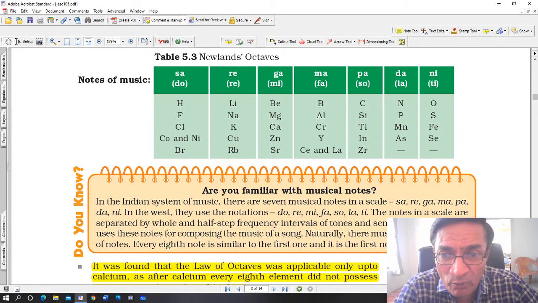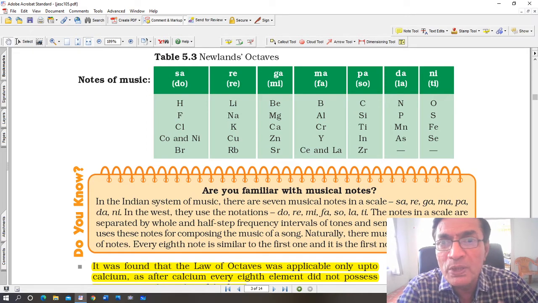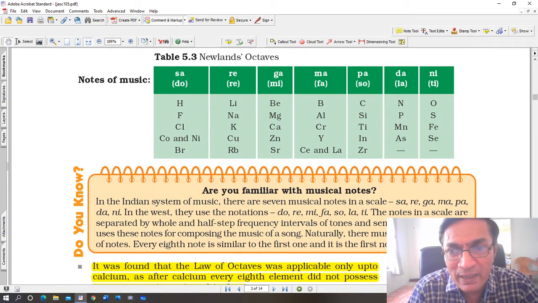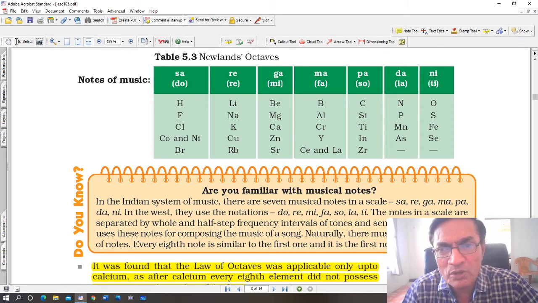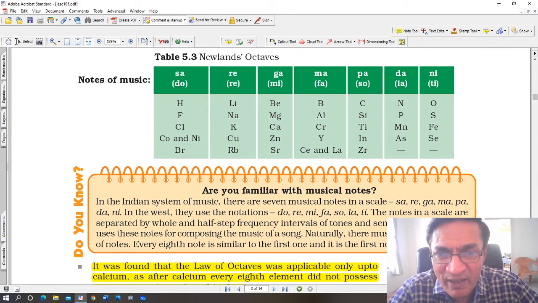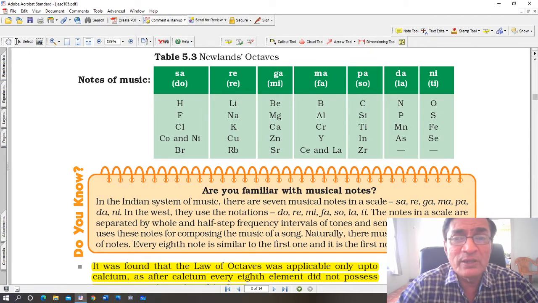Look at the second one: lithium, sodium, potassium, copper, and rubidium. You can see lithium and sodium, their properties are the same. If you start with lithium, then the 8th one would be sodium. Similarly, if you start with beryllium, then the 8th one would be magnesium. When he did this, it looked good, and the properties were also similar. But then one problem occurred. When he came to cobalt, Co, and nickel, Ni, he found that there was a problem.